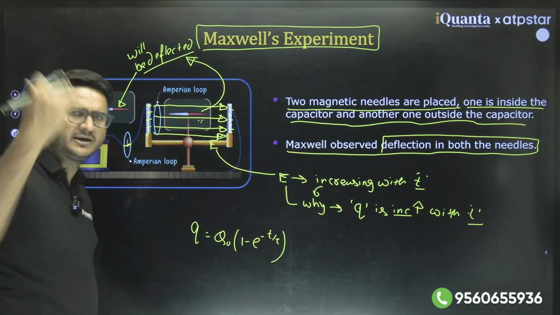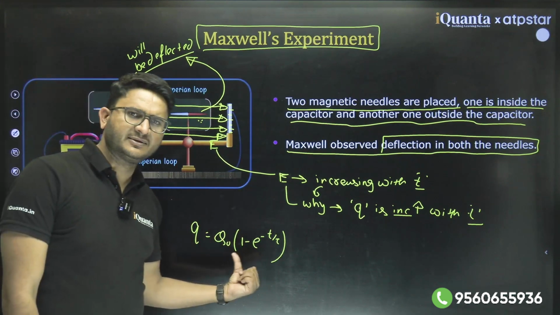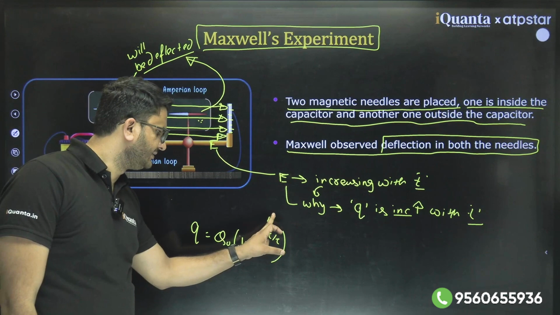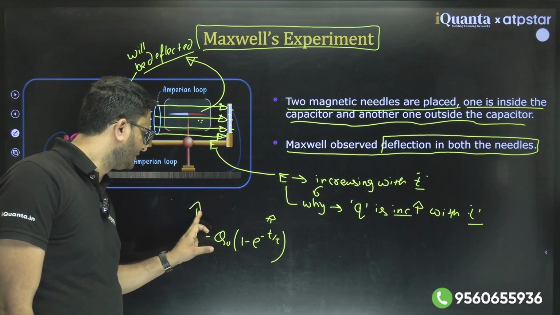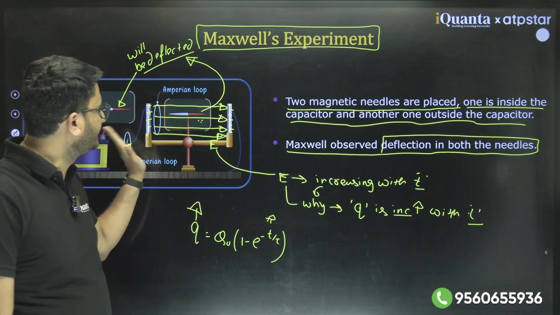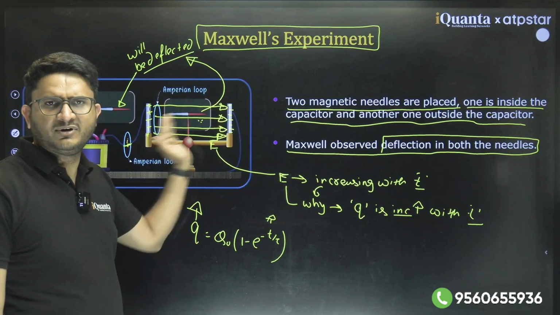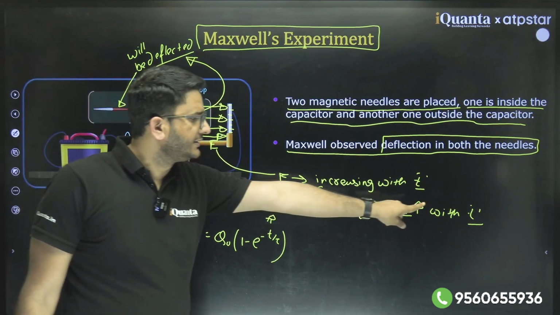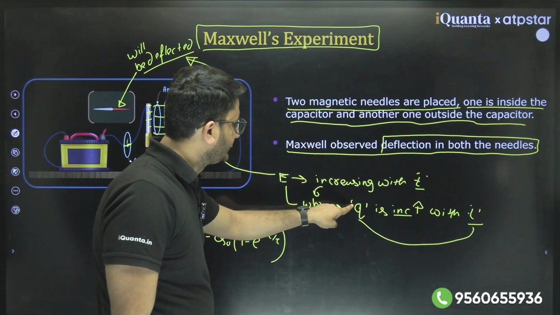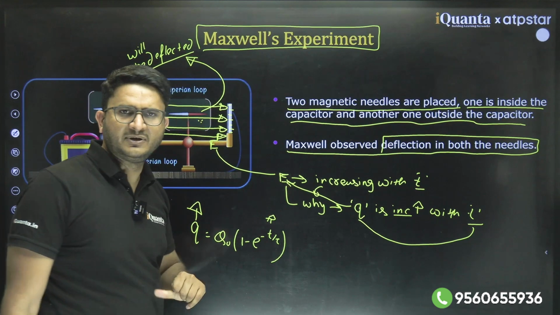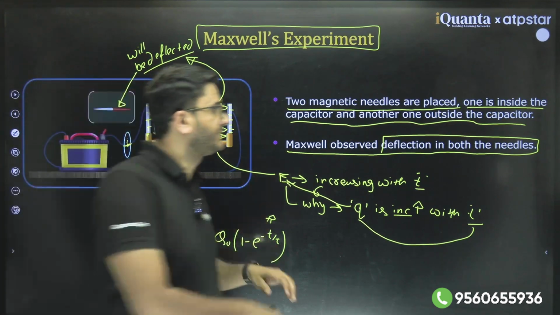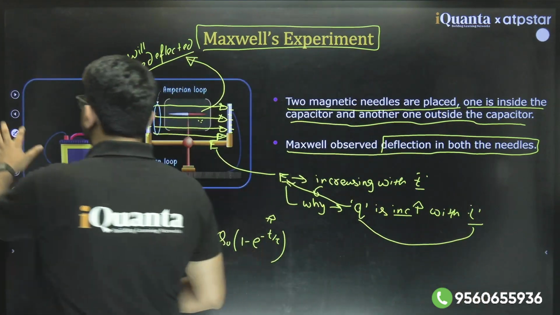So this we have already covered in the capacitor classes. As the time increases, this Q increases. So charge increases, and it increases the electric field around it. So T increases the Q and Q increases the electric field. So what will happen? The same case which we just took.